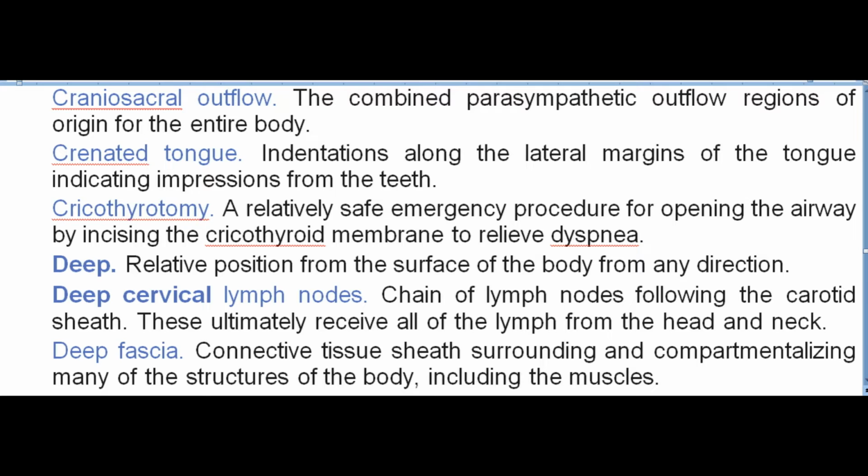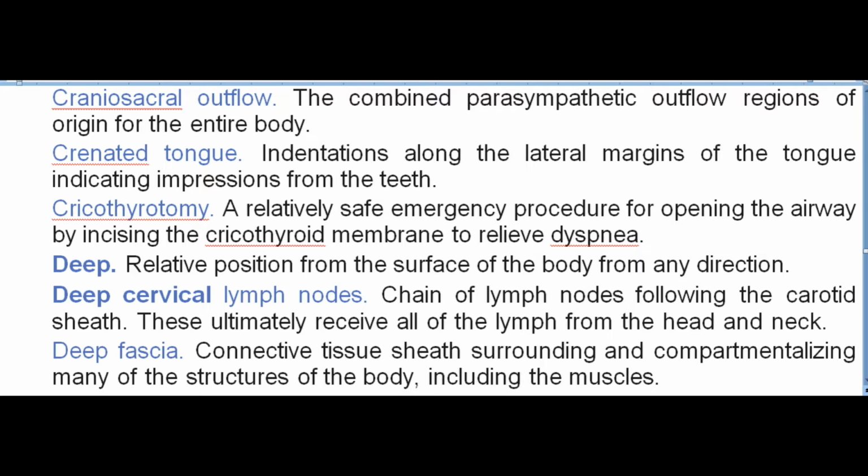Crenated tongue. Indentations along the lateral margins of the tongue indicating impressions from the teeth. Cricothyrotomy. A relatively safe emergency procedure for opening the airway by incising the cricothyroid membrane to relieve dyspnea. Deep. Relative position from the surface of the body from any direction. Deep cervical lymph nodes. Chain of lymph nodes following the carotid sheath. These ultimately receive all of the lymph from the head and neck.